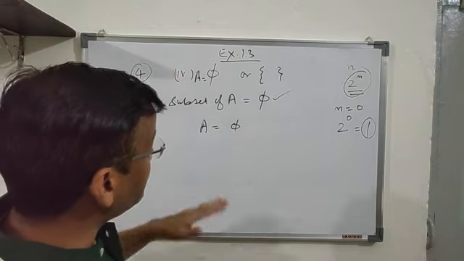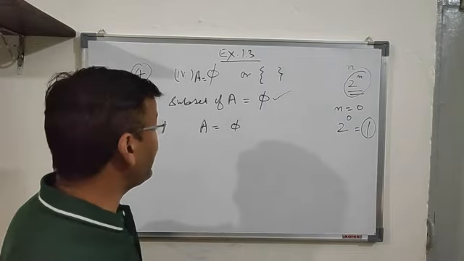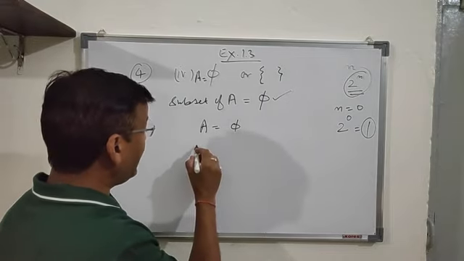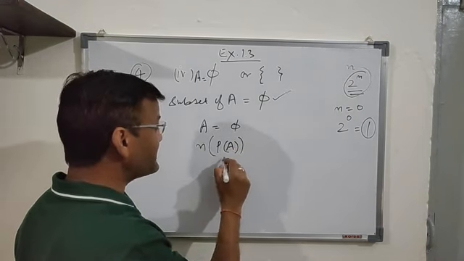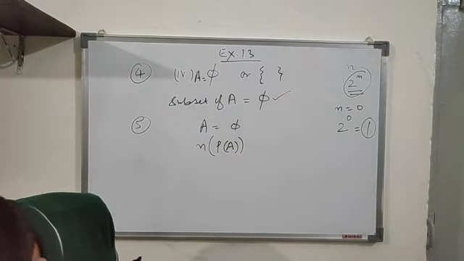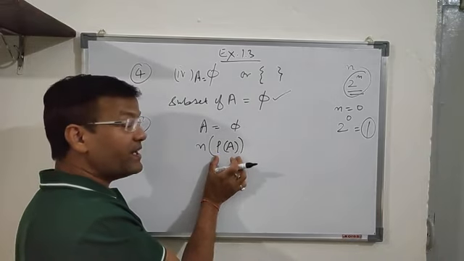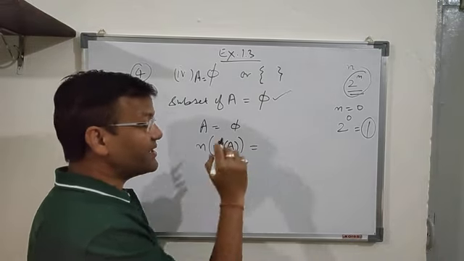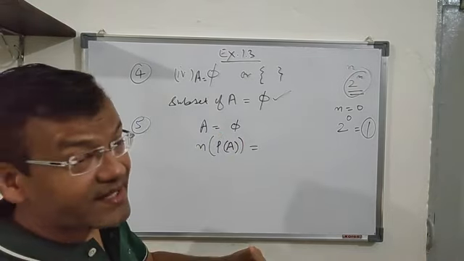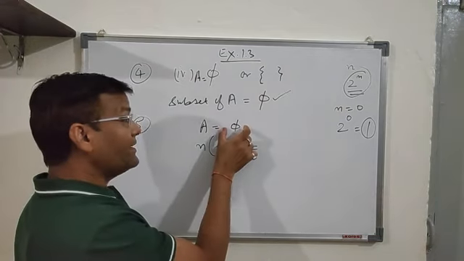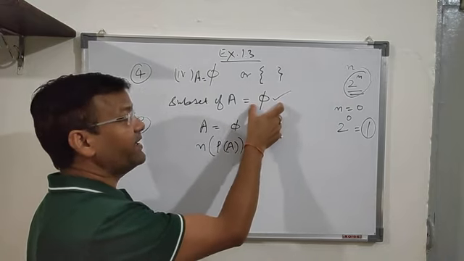We know that the set A is {5} and it is being asked how many elements are there in P(A). So we have to find the number of elements in P(A). And P(A) means the power set. So what is P(A) here? P(A) is the power set. You know that the power set is the set of all the subsets. So first of all I have to find out the subsets of the set {5}.